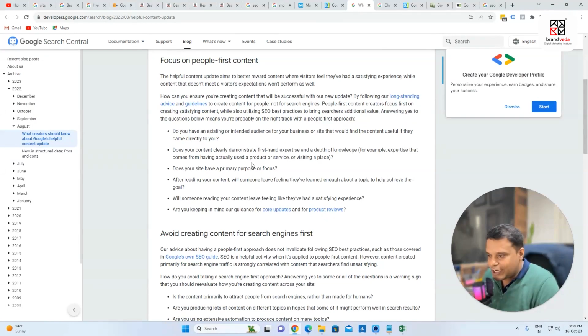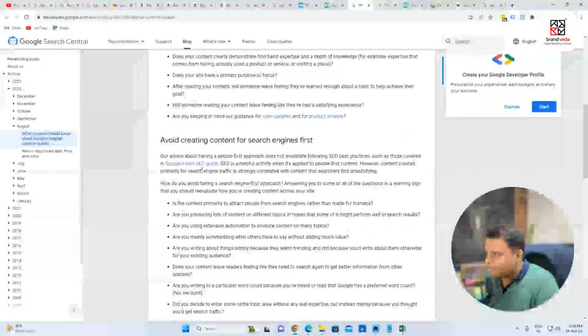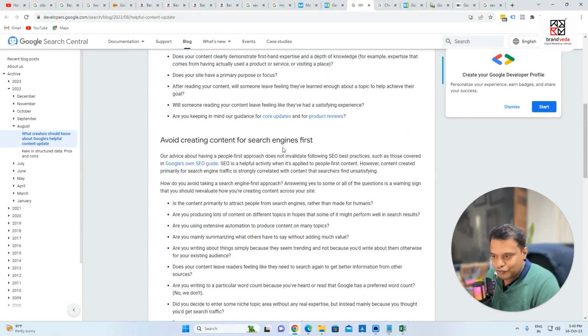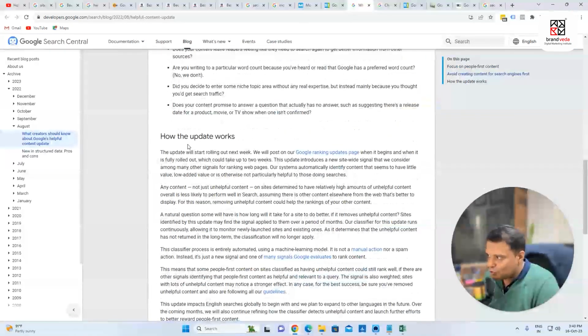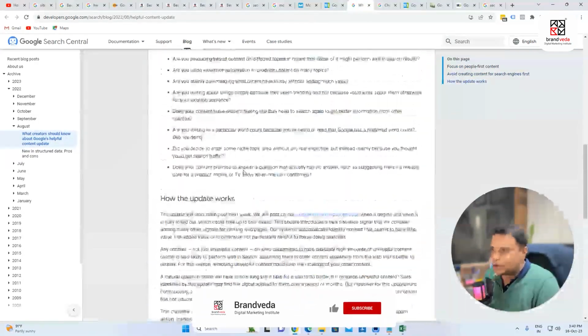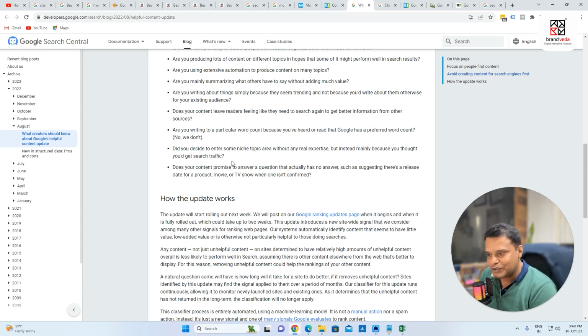A lot of people use AI to create content, but Google is saying, okay, create content for the people. Avoid creating content for search engines. For us, the priority is the Google search engine, then users. You can see that these are the pointers which are important, on how this update works. So you can get all this information. Go ahead and check these videos and get some idea. But it's very important that when you start with SEO, you need to take action. I'm going to talk about a lot of strategies that can really help you and your business go to the next level. But consistency and commitment is so important.